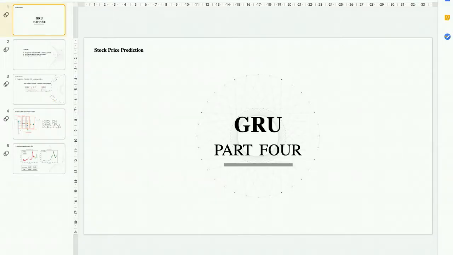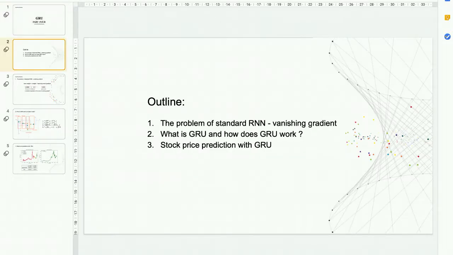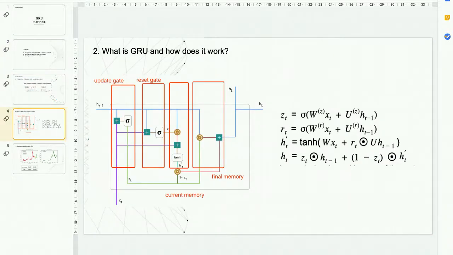My part is on the gated recurrent unit, and I will do my presentation according to these three parts. I will briefly talk about the vanishing gradient problem, and then I will introduce what a gated recurrent unit is and how a gated recurrent unit works. Finally, I will show the result of my program, stock price prediction with a gated recurrent unit.